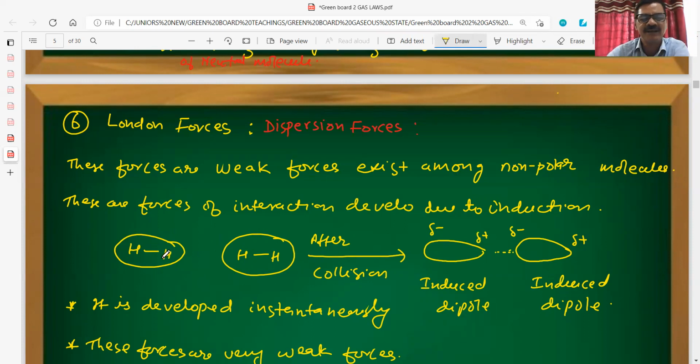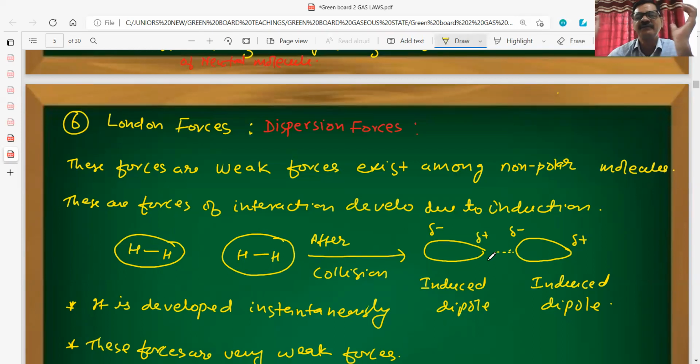This will develop a partial positive at this end, and simultaneously a partial negative will also be developed here. So after collision, this has an induced dipole, and this also has an induced dipole.